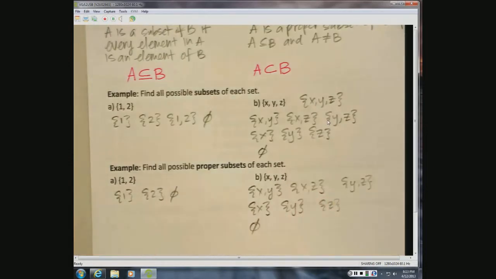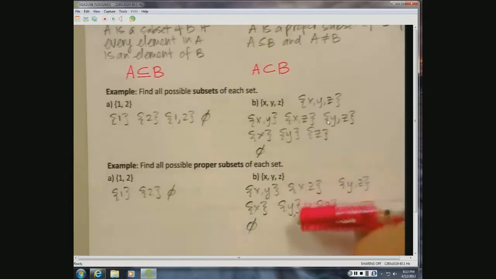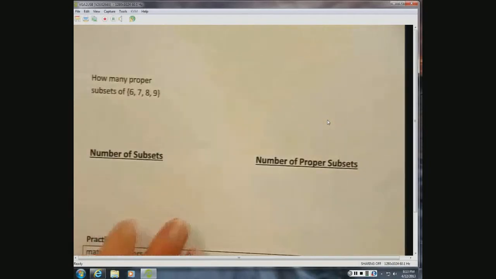All right, those are all of the proper subsets of each set. Go ahead and flip your page, please. Counting subsets. Ooh, how exciting is this?